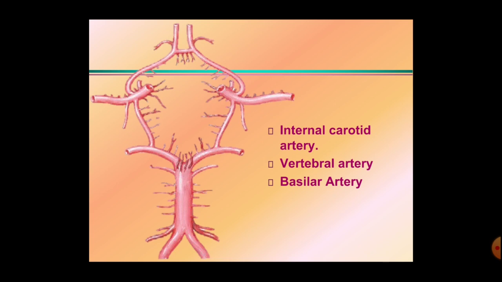So we'll study these 15 branches arising from the internal carotid artery, vertebral artery and the basilar artery. We'll discuss one by one. First we'll discuss the internal carotid artery.